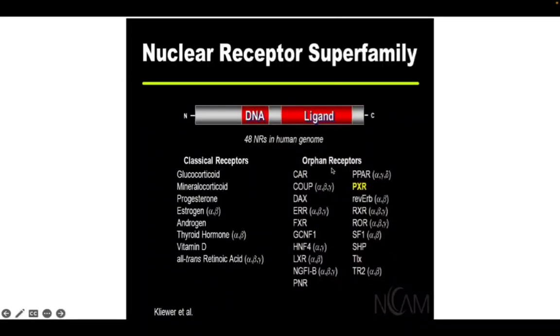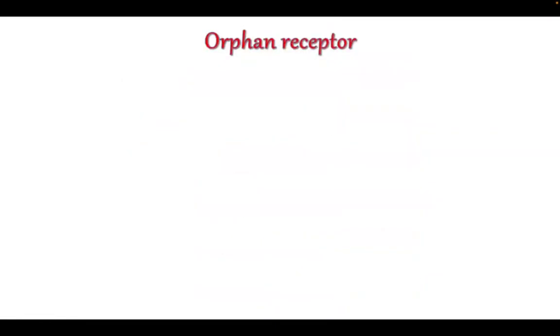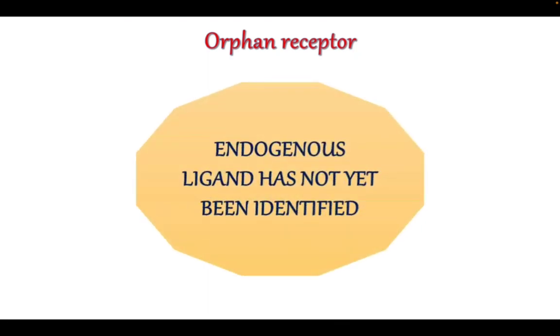Then what is an orphan receptor? An orphan receptor is a receptor that has a similar structure to other identified receptors but whose endogenous ligand has not yet been identified. So this is the difference between classical receptors and orphan receptors. The endogenous ligand we know for classical receptors, like for the glucocorticoid receptor, the estrogen receptor, the progesterone receptor, and so many other receptors. But for an orphan receptor, we don't know what the endogenous ligand is. So that is what an orphan receptor is.